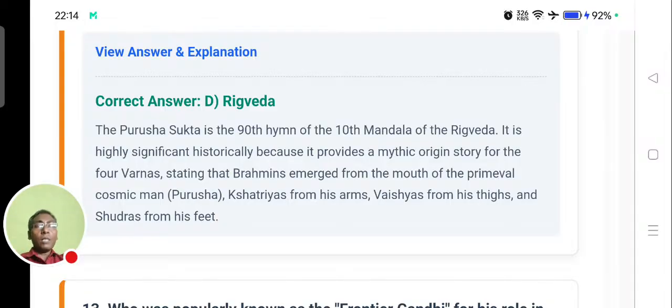The hymns are divided into mandals in the Vedas, and in the 10th mandal, the 90th hymn is known as the Purusha Sukta. Historically, it is in the Rig Veda. It is highly significant because it provides the mythic origin story of the four Varnas. What are those four Varnas? Brahmin, Kshatriya, Vaishyas, and Shudras. So it gives the mythical explanation of the origin of these four Varnas.